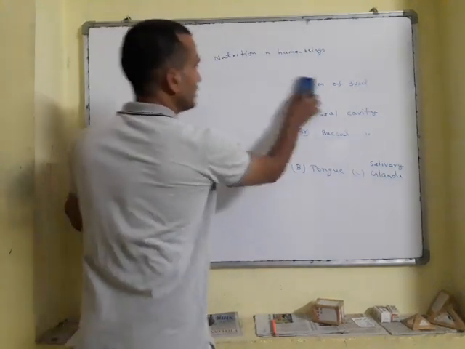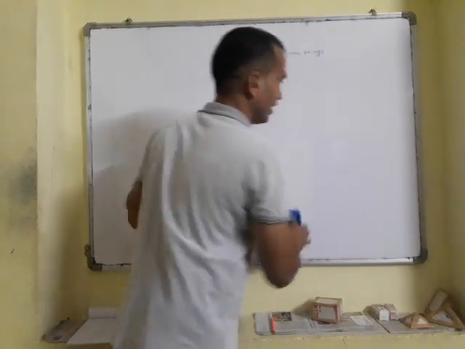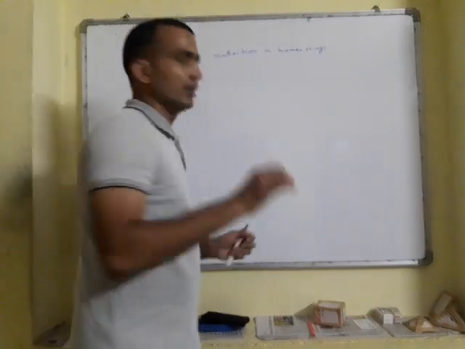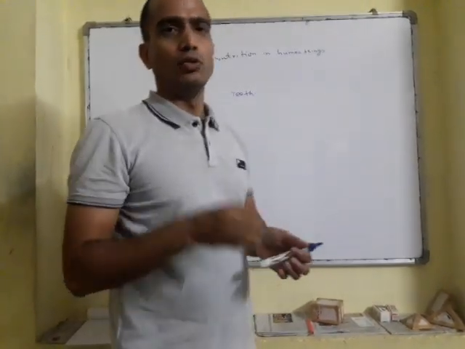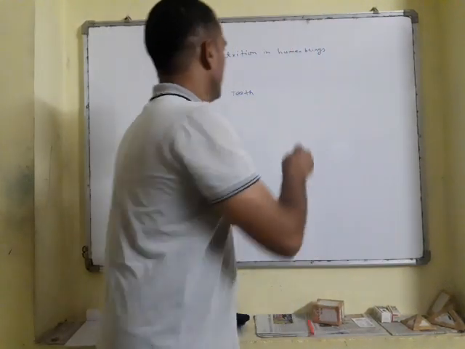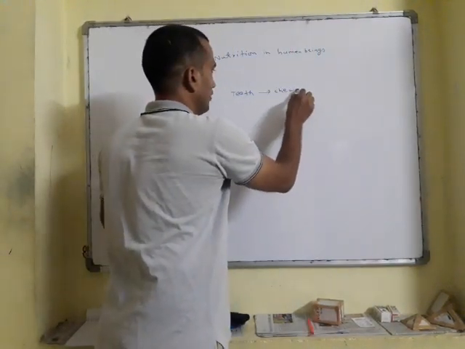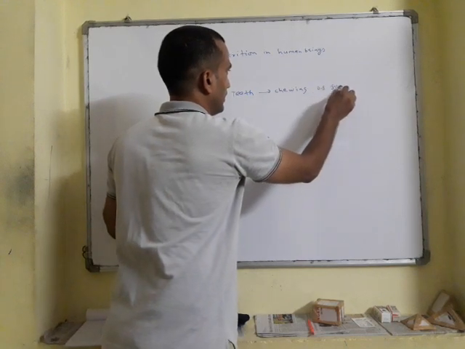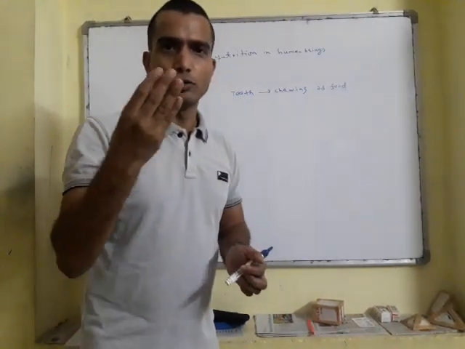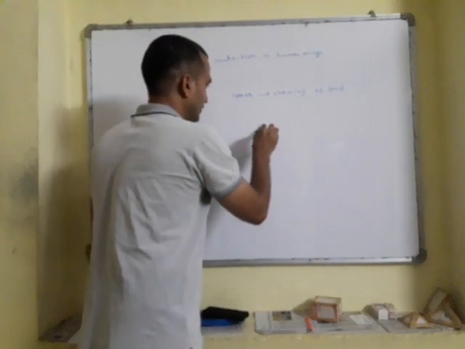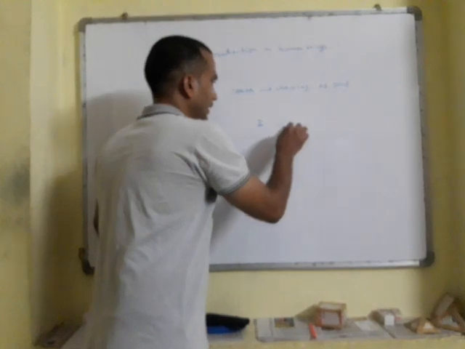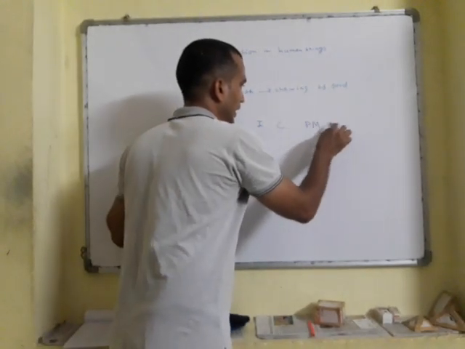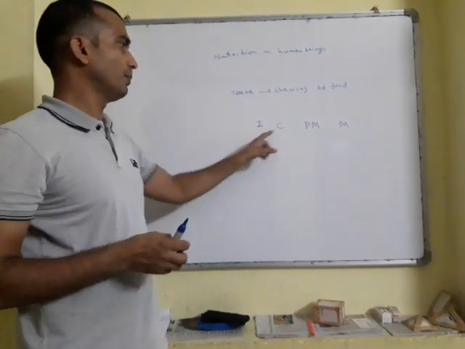So we will start with short knowledge about the teeth. Teeth are used for chewing the food. Everybody knows teeth help in chewing of food, and there are 4 kinds of teeth. First one is incisor, which I am referring to with the letter I, then canine, then premolar, and then molar. Incisor, canine, premolar, molar.